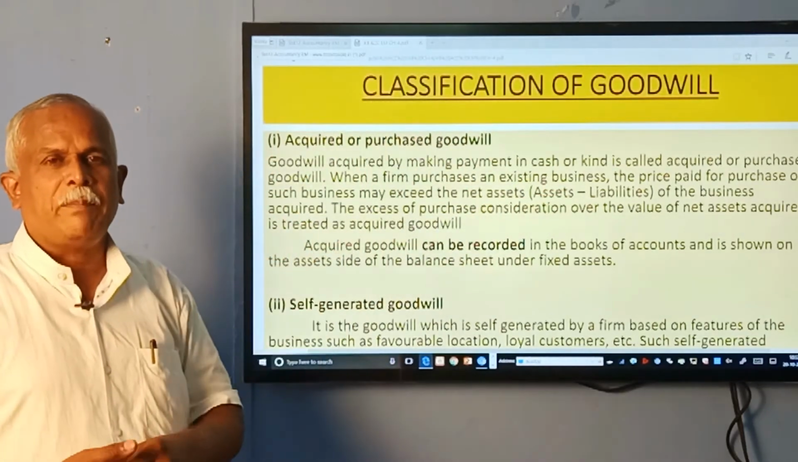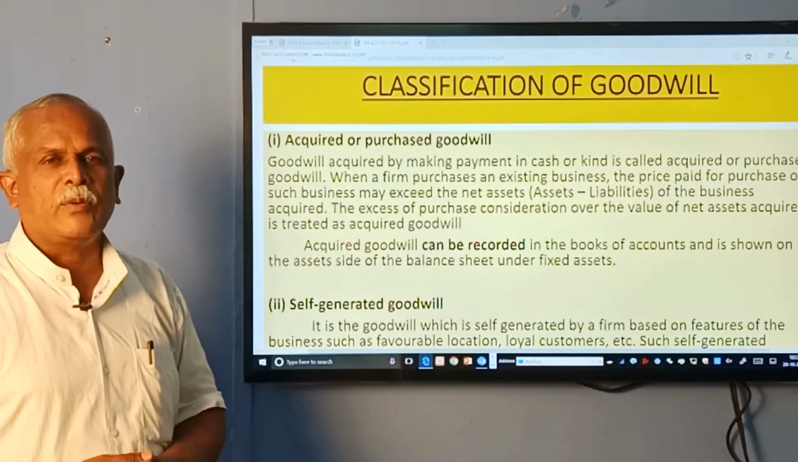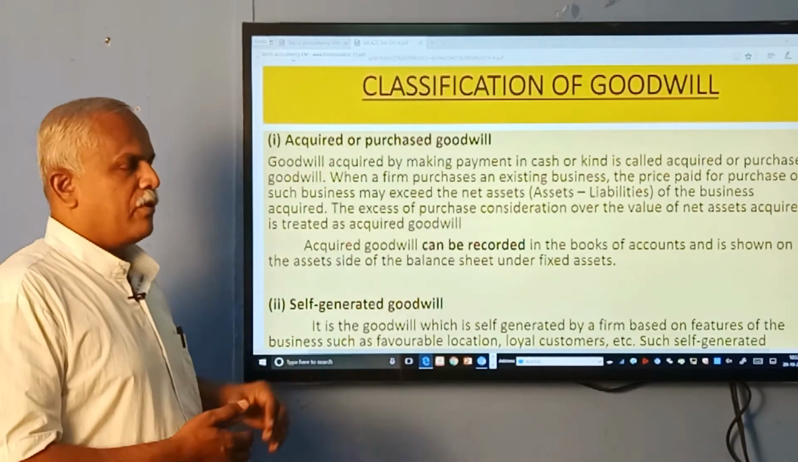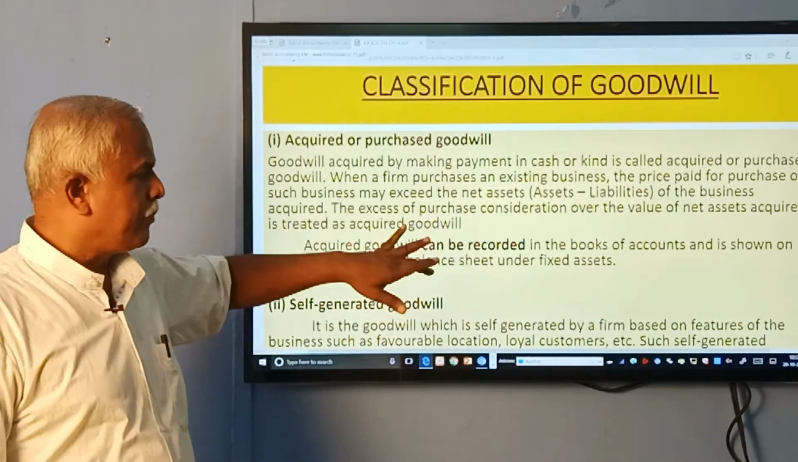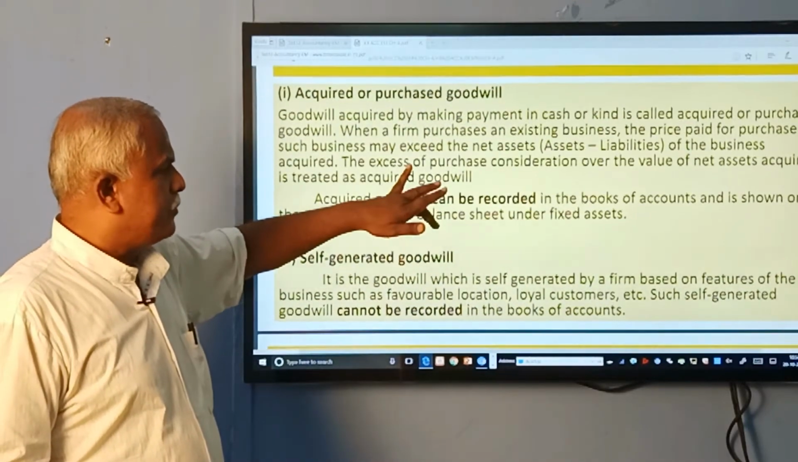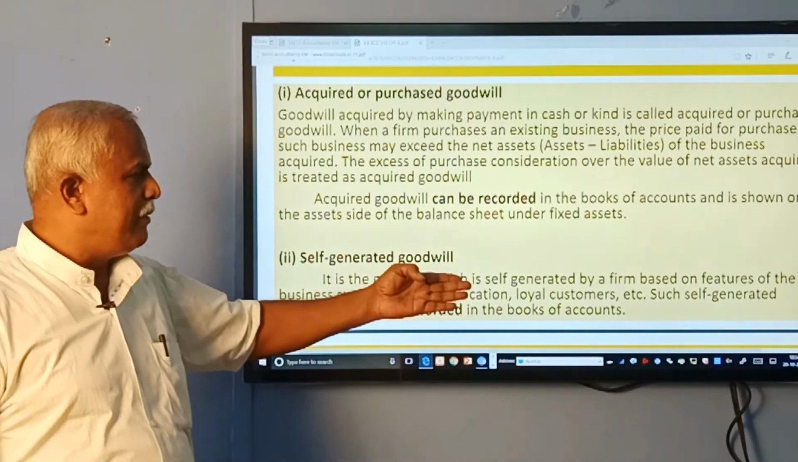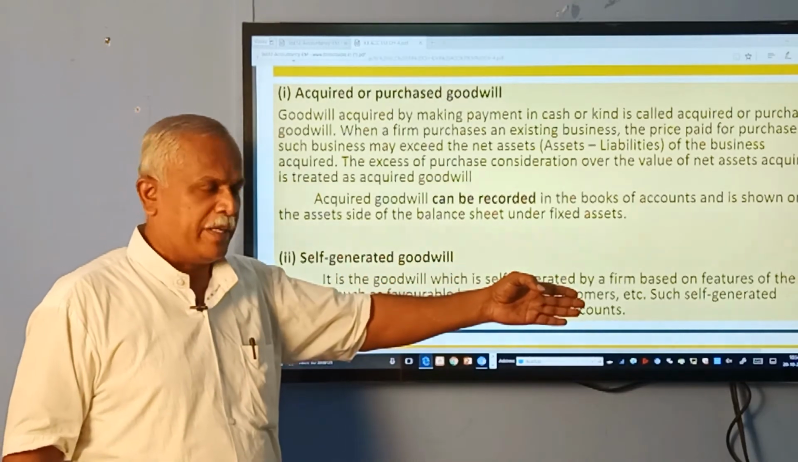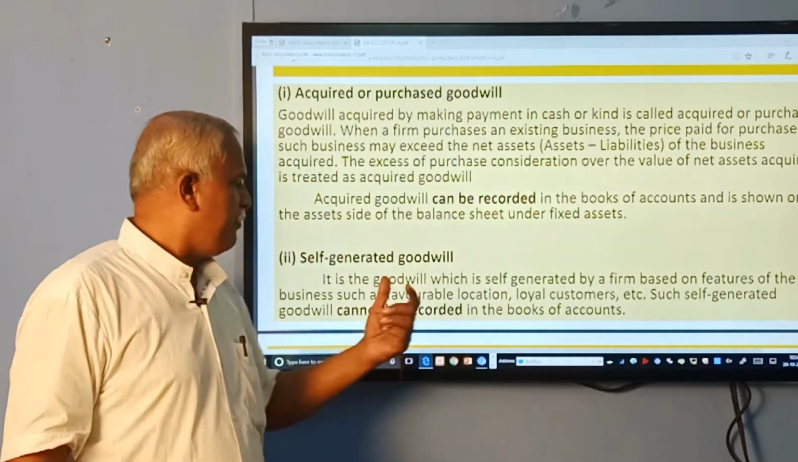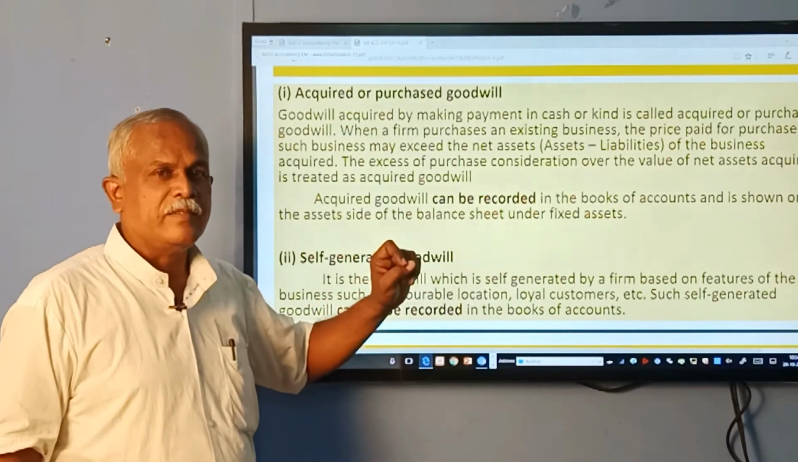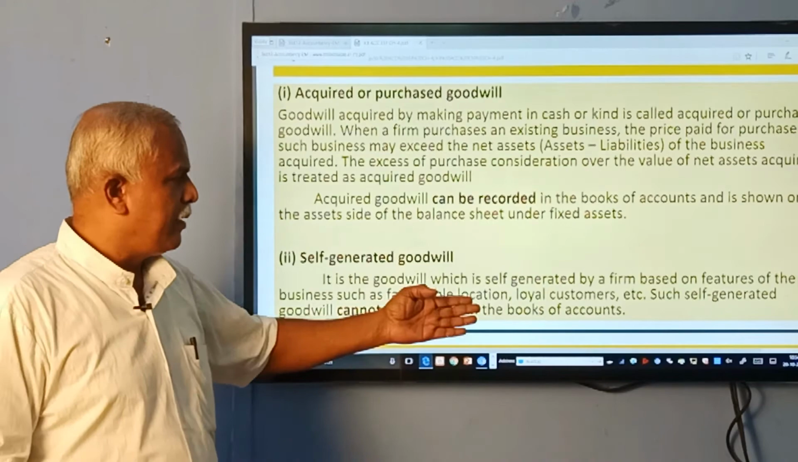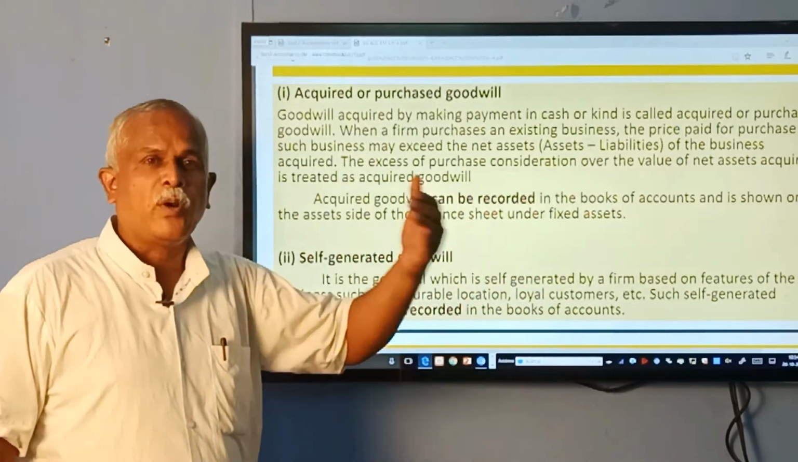Whatever we pay more than its net worth is called acquired goodwill. The next one is self-generated goodwill. It is a goodwill which is self-generated by the company based on the features of the business, such as favorable location, loyal customers, we have more number of customers.